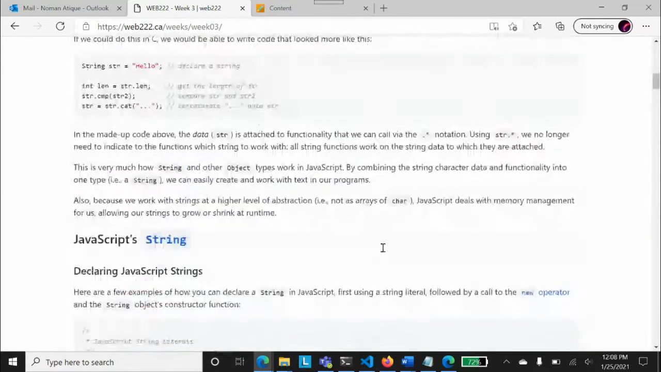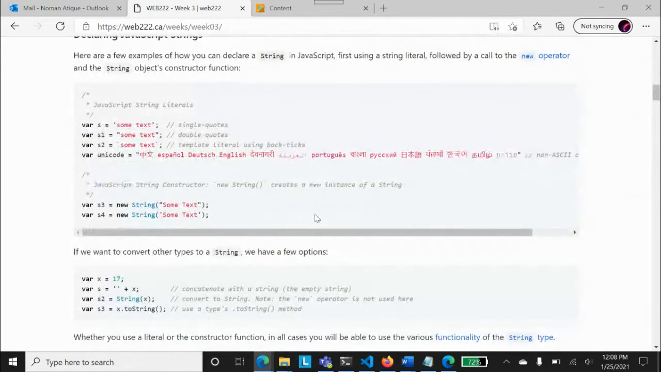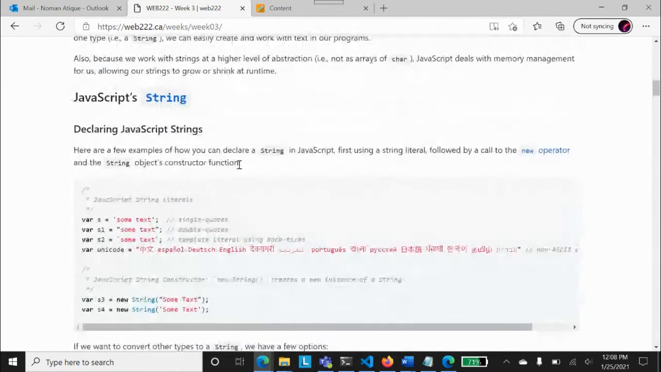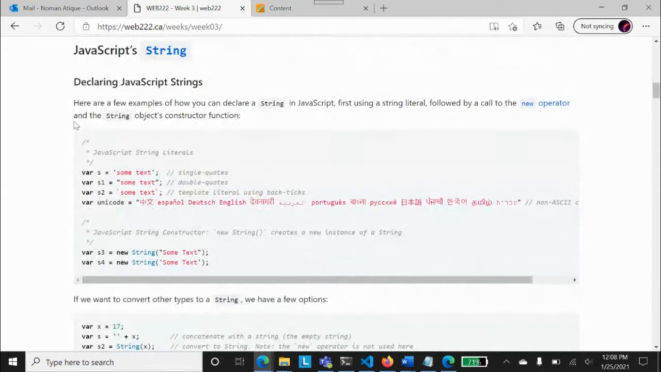Okay. So if you understand that, now we have to discuss something very interesting. And I hope you would have seen that. JavaScript string. Now we are discussing the JavaScript string methods and all those properties that are available.